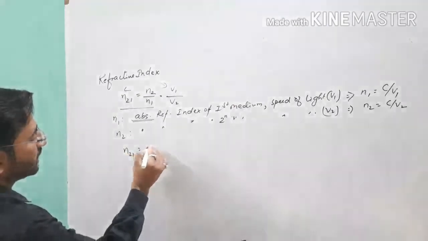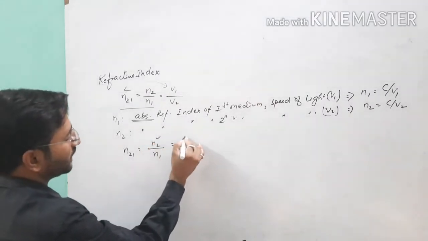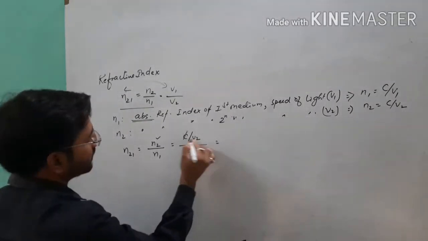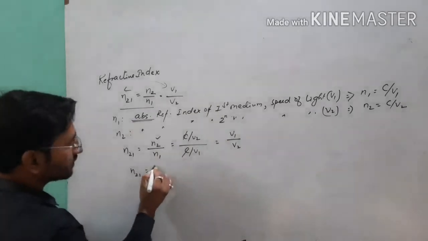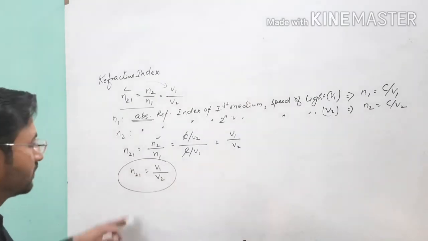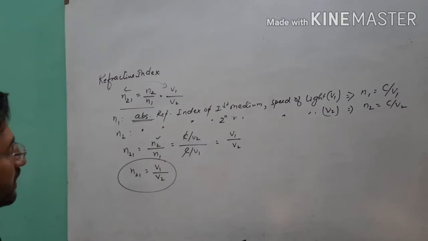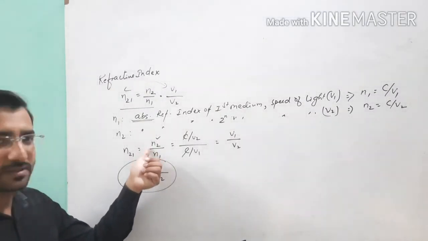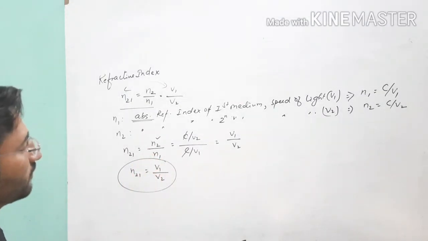Now student, see N21, as I told you, it is equal to N2 over N1, and if you write the formula of N2, which is equal to C over V2, and this is C over V1, by adjusting this you will get V1 over V2. This is the common formula of V1 over V2, which is the relative refractive index of second medium with respect to first medium, by using the formula of absolute refractive index of second medium and first medium. Point clear? This is one of the relations which is in front of you.